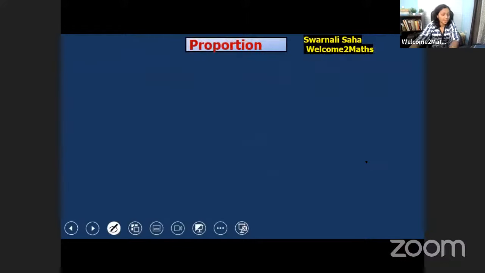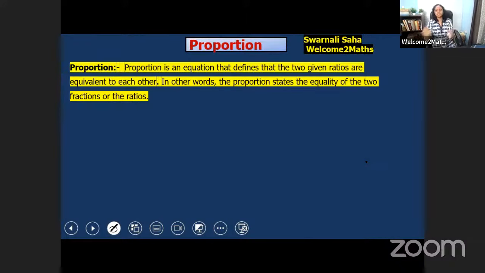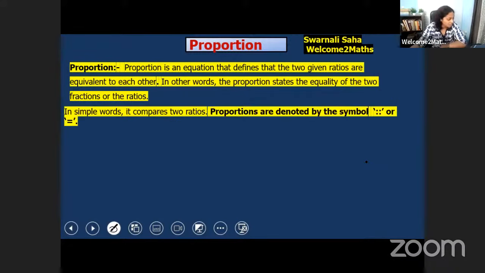So let's move on. Let's learn proportion. What is proportion? Proportion is an equation that defines that two given ratios are equivalent to each other. In other words, proportion states the equality of two fractions or ratios. Proportions are denoted by this sign, or you can write proportion with the equal sign also.